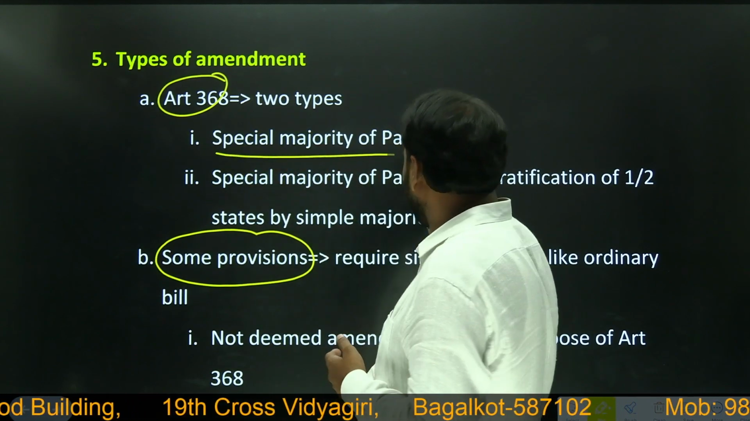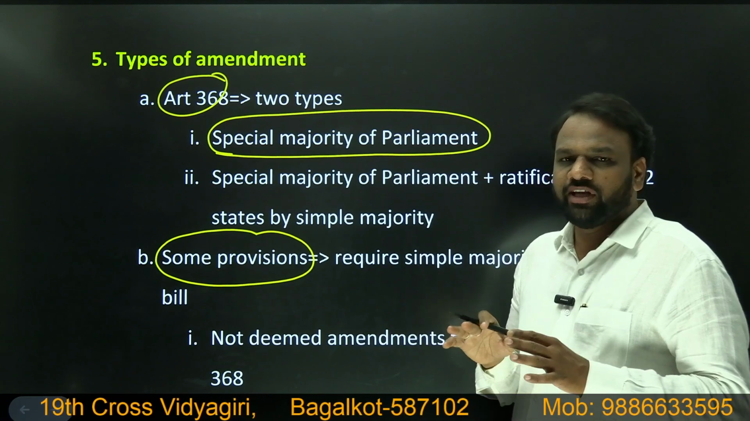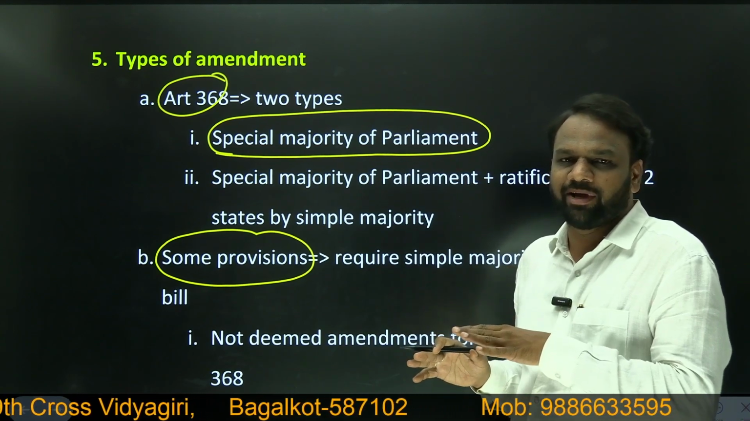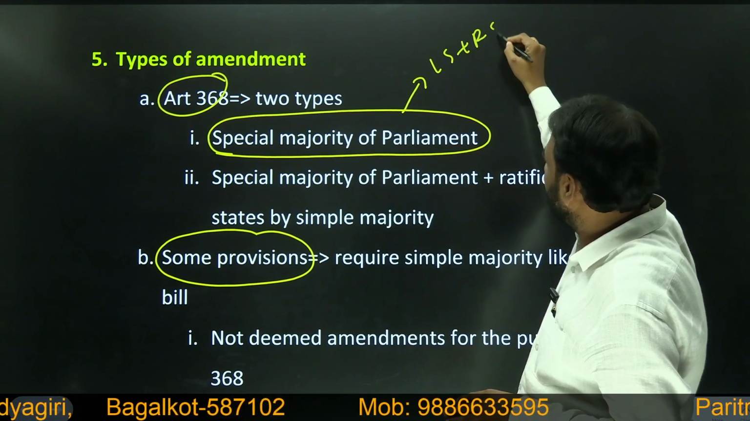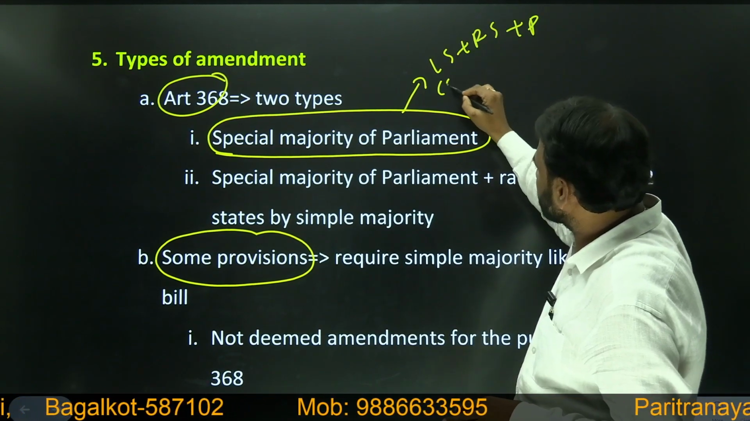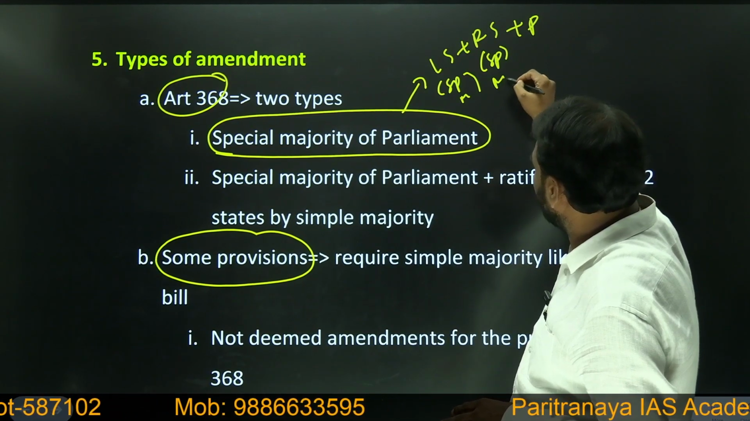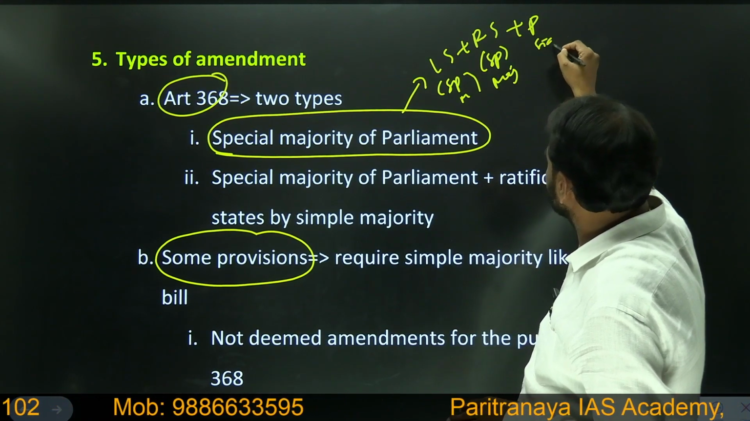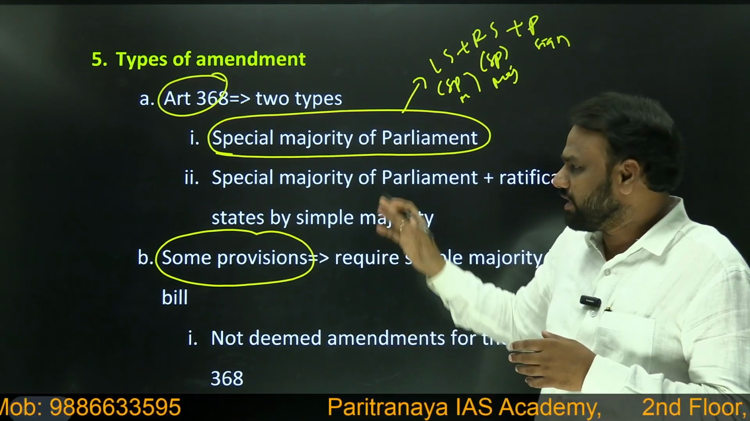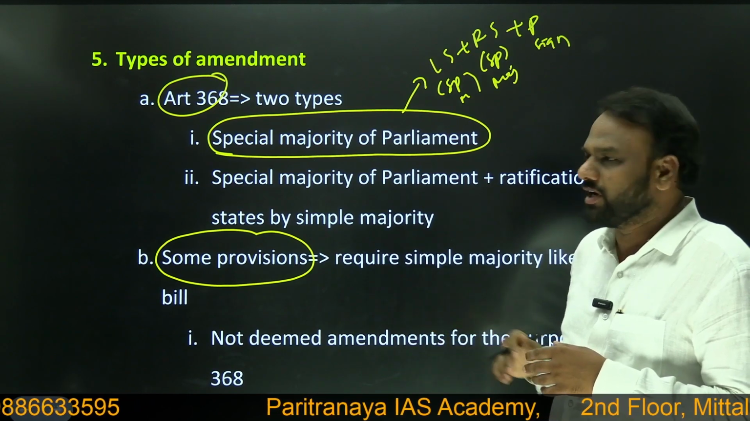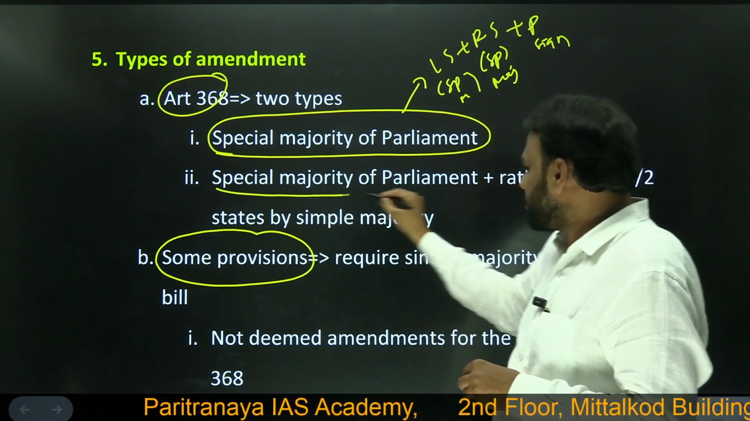First, special majority of parliament. Here states are not concerned. Only special majority of Lok Sabha and Rajya Sabha is required, and after that Lok Sabha plus Rajya Sabha plus president. Here they have to pass with special majority, and finally the president will sign. This kind of amendment is required for a few of the provisions, and which are those provisions we shall see later on.